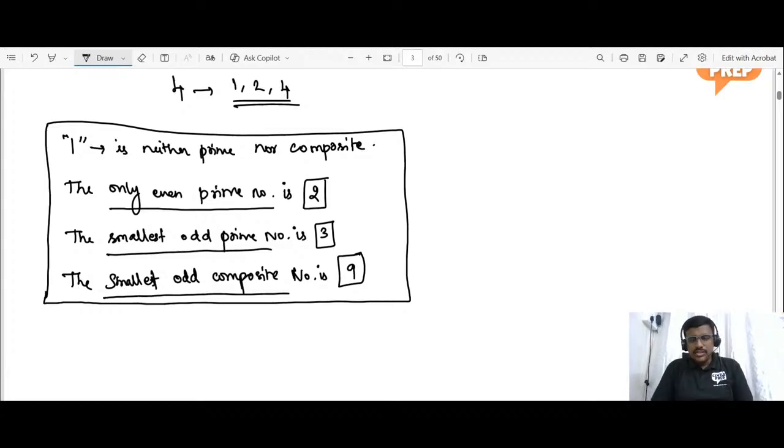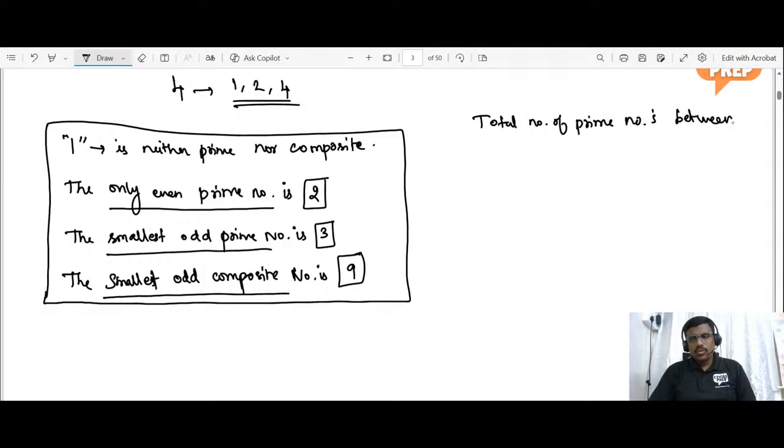Okay, Ashwini, thank you. So now you please have an assignment. What is the total number of prime numbers between 1 to 200? So find the total number of prime numbers between 1 to 200.